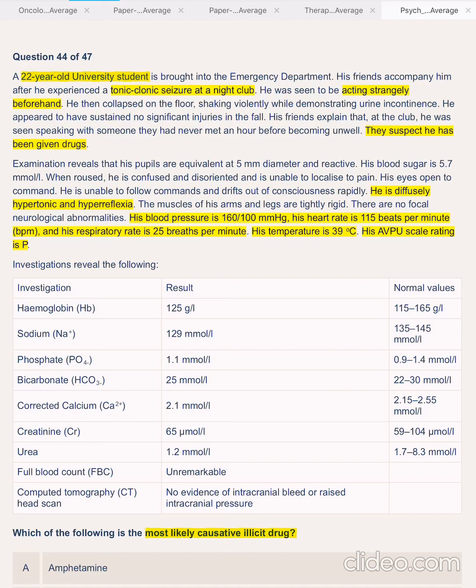So it's illicit drug use, suspected drugs given. He's diffusely hypertonic, hyperreflexic. Blood pressure, heart rate, respiratory rate and temperature are all high. Sodium is low, so it's hyponatremic.